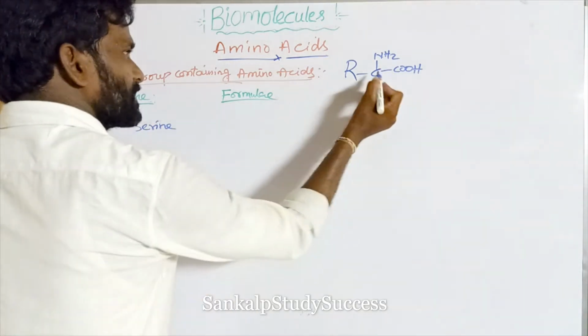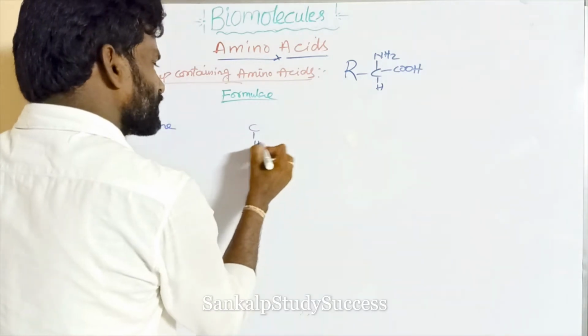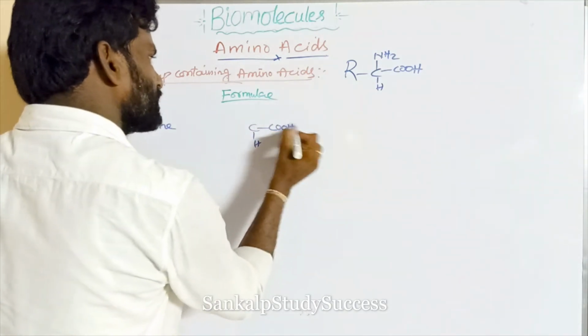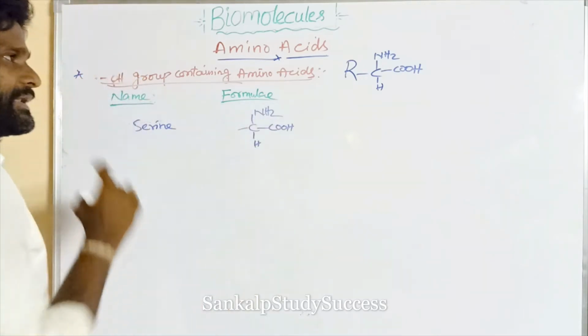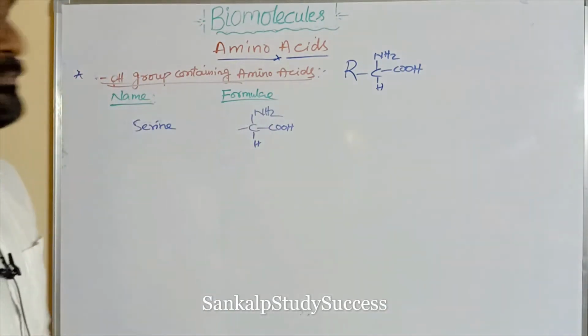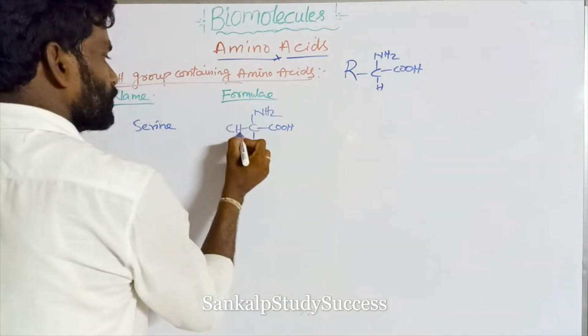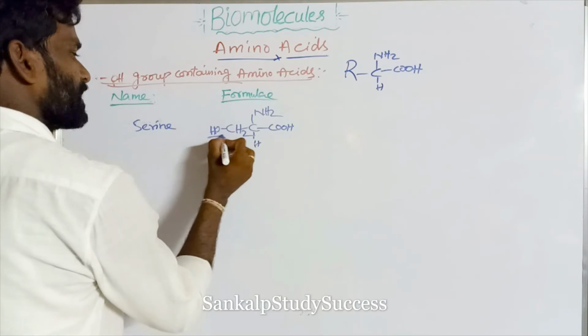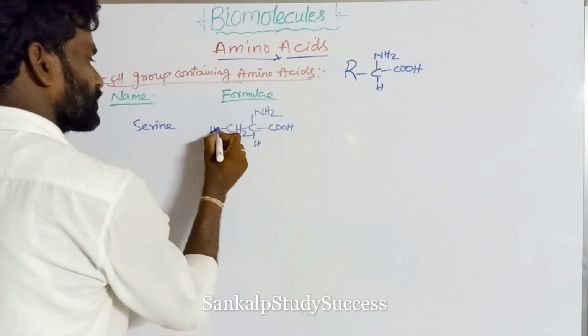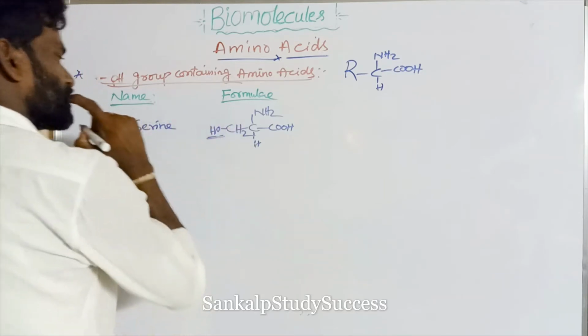So this is the general structure, CH, COOH, NH2. So R can be taken as CH2OH. So this contains an OH group. This is serine.